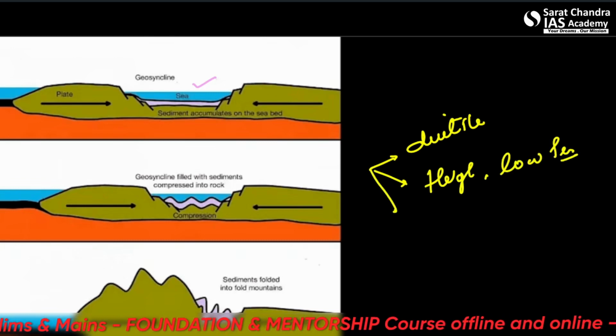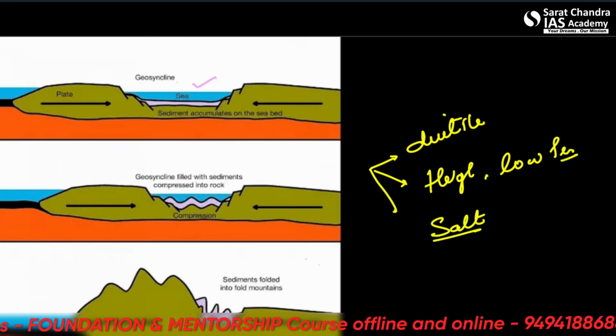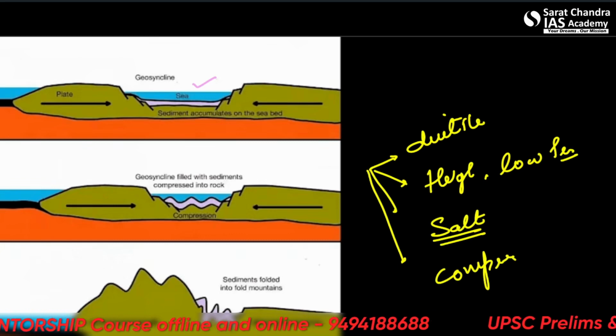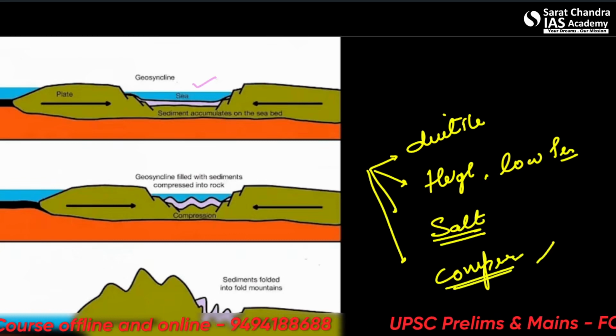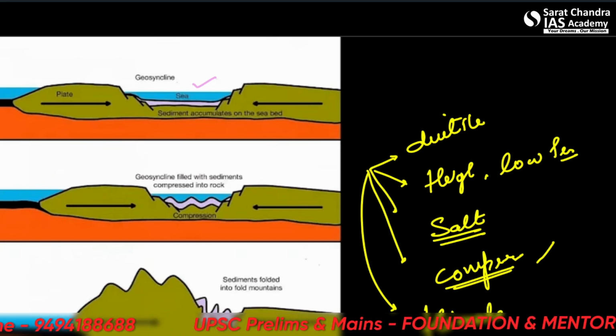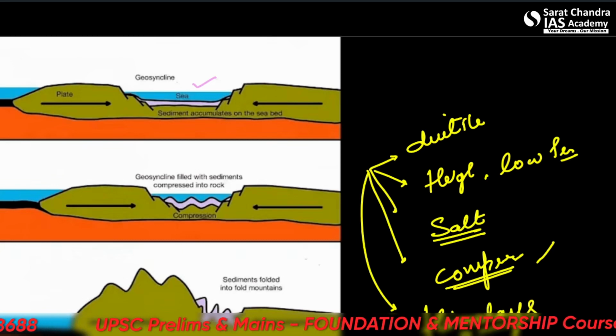Alright, there can be a salt layer underneath for good movement, and there has to be compression. So Himalayas you can take as an example of the folding mountains. Himalayas, Rockies, they are the examples of folding mountains.